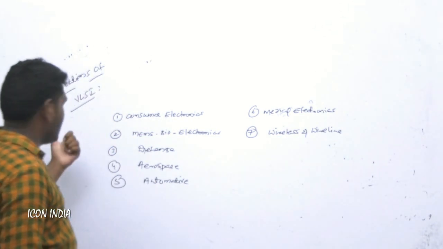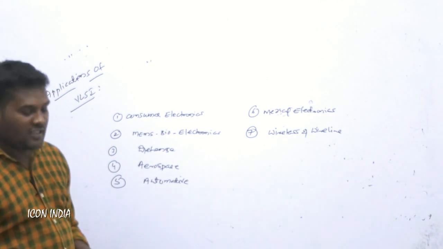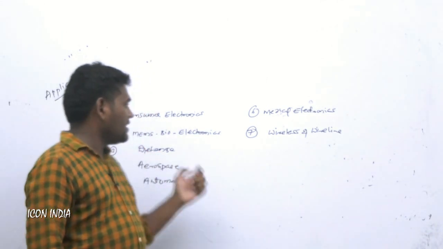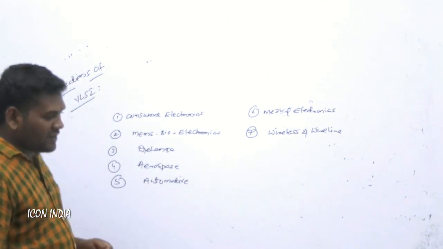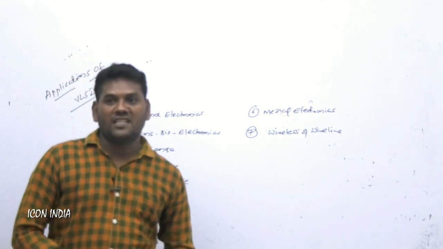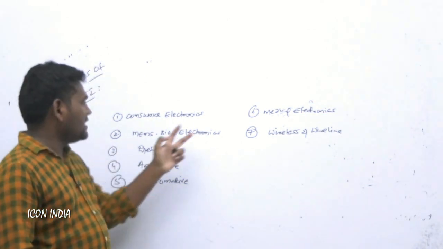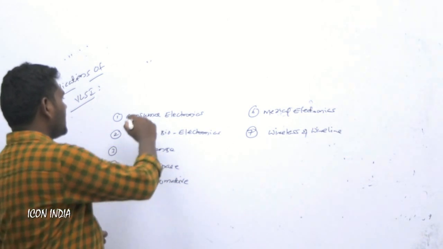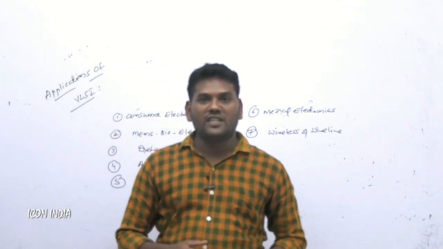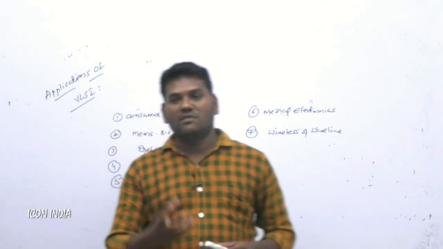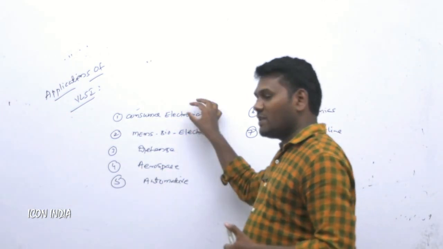Next to final is the applications of VLSI technology, because it is very important where we can use VLSI. VLSI concepts are completely related to the IC industry, and IC applications are especially used for these kinds of applications. First one is consumer electronics. Consumer electronics is nothing but refrigerators, washing machines, and microwaves. All those are consumer electronics.